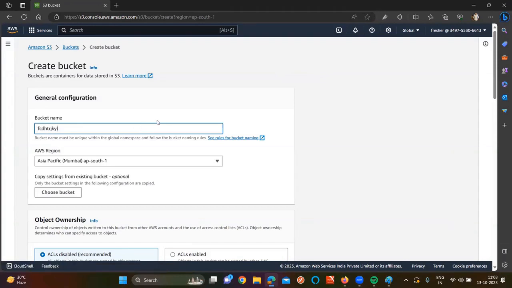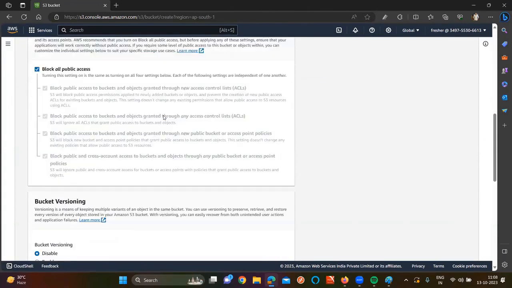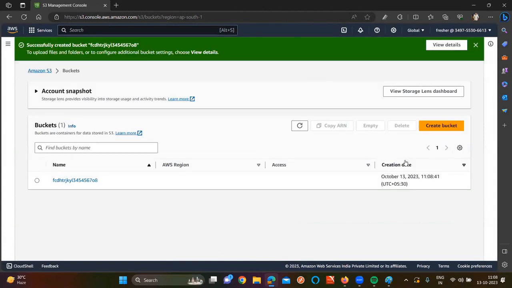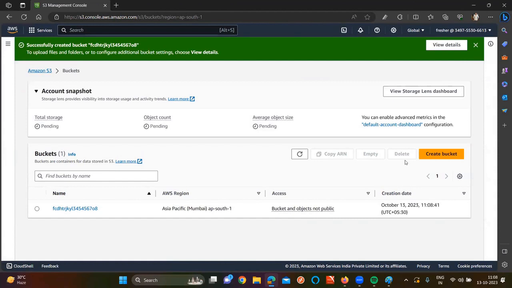I'm giving some random name. I don't know what name I'm giving, but I'm giving some name here. Try to click on create bucket. Is it created now? Of course it will create. Why? Because I provided full access, which means he can do whatever he wants. There is no restriction, right? If you give read-only access, then he cannot create, sir.